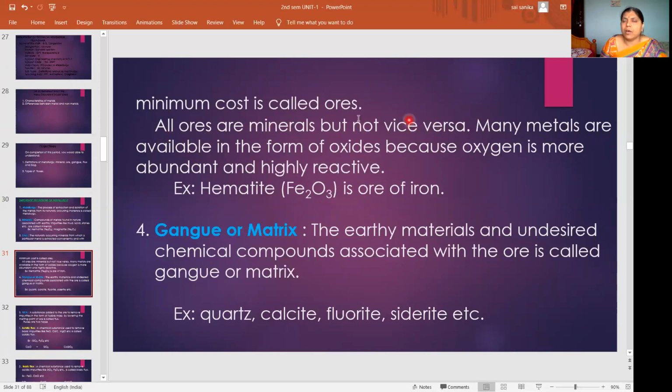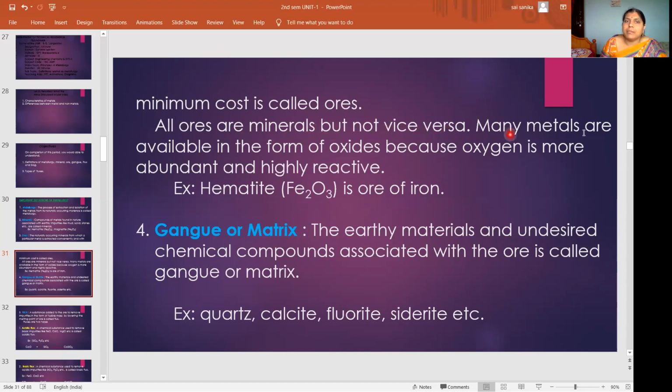That means from all minerals we cannot extract the metal. Whichever mineral we are extracting the metal from, that mineral is called ore.